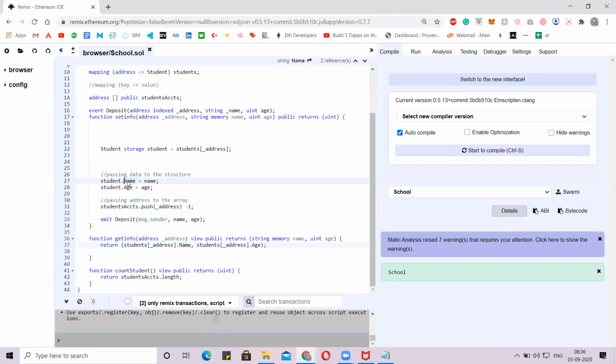It has certain functionalities where it can do certain works. Other languages have other functionalities, but we can't link the functionalities of other languages to Solidity. Is that clear, guys?